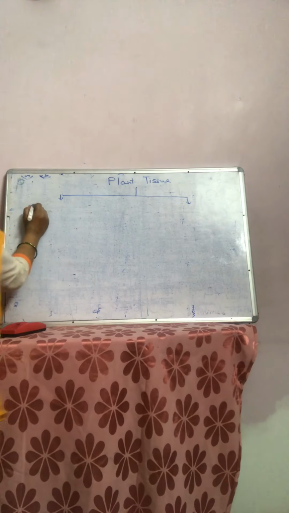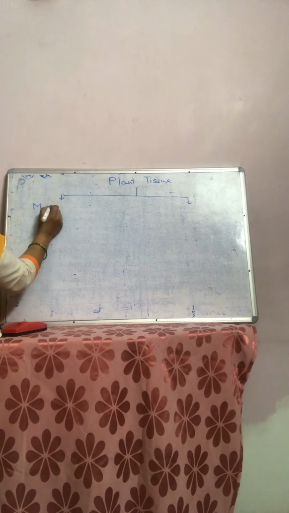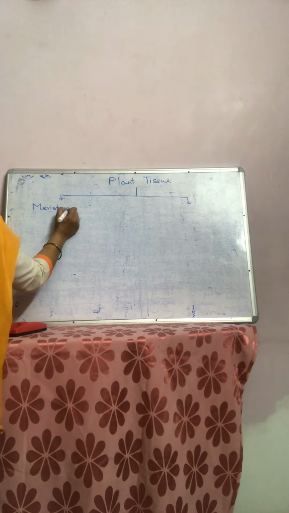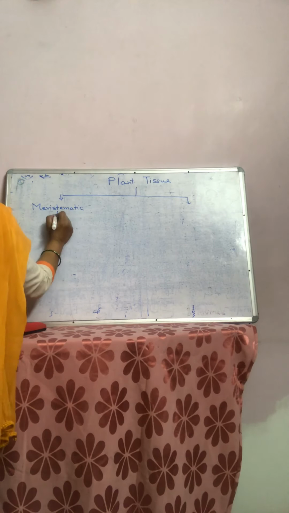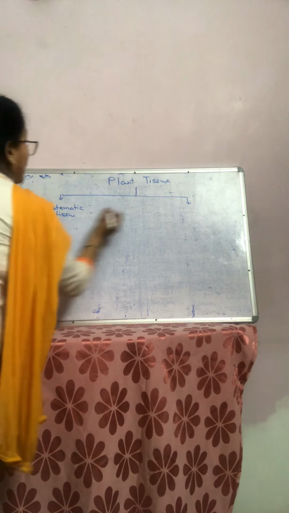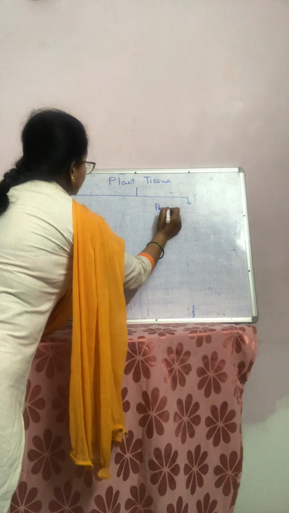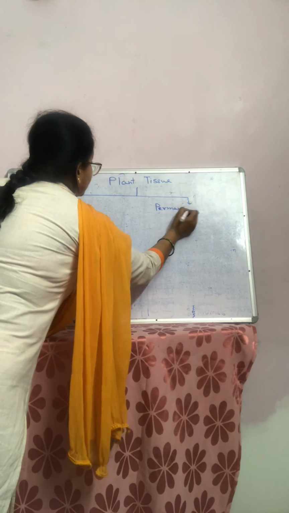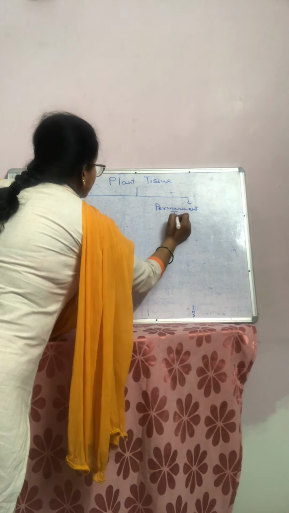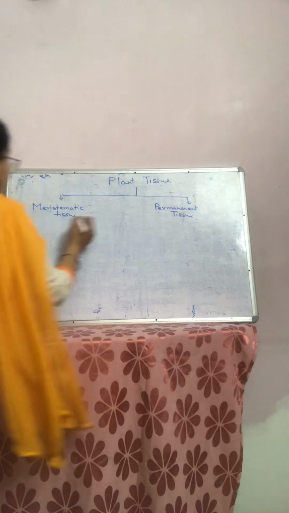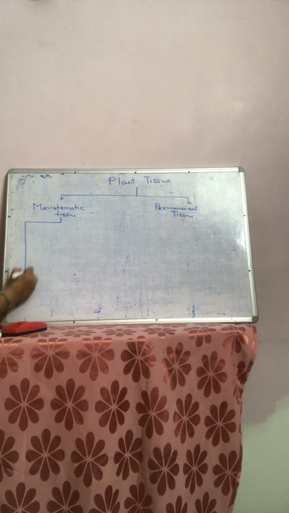First one is meristematic tissue and second one is permanent tissue. Meristematic tissue can broadly be divided into 3 parts.